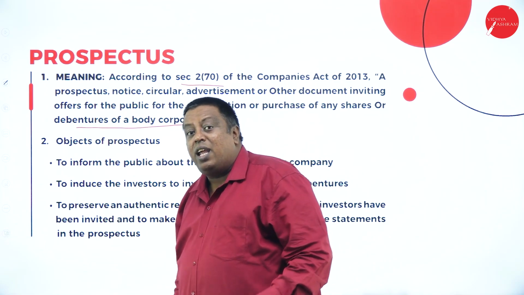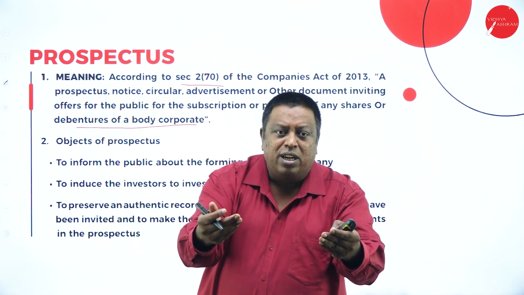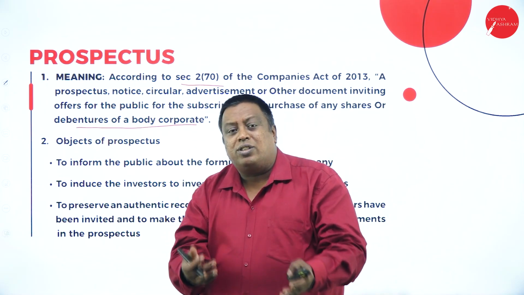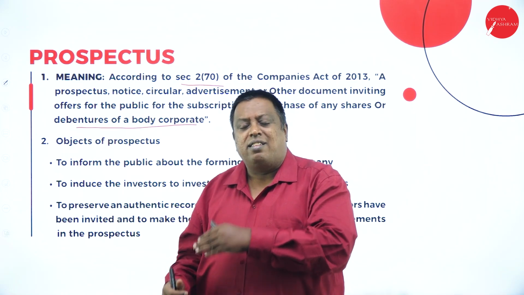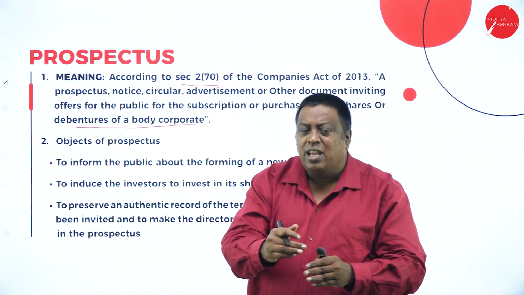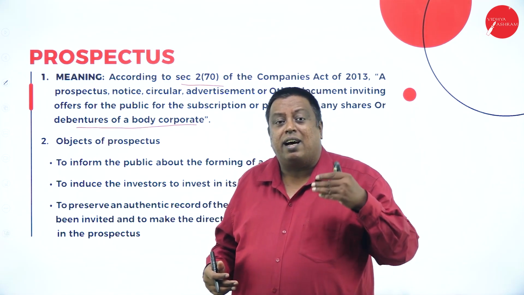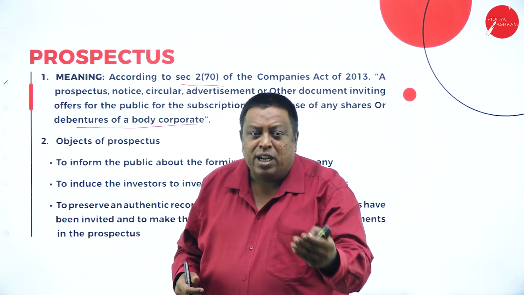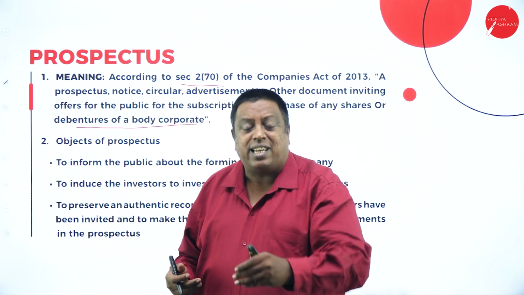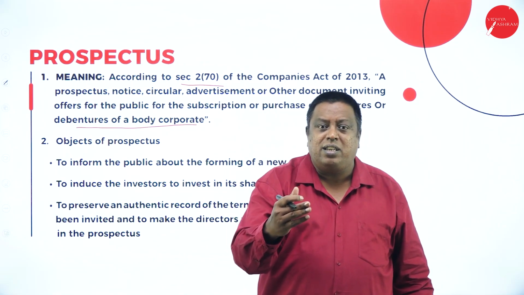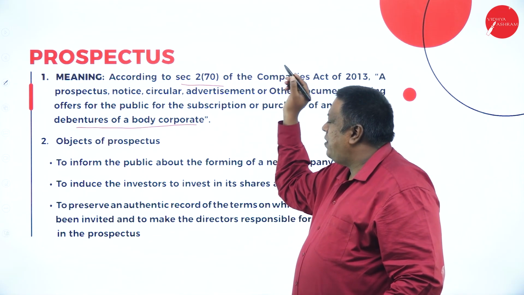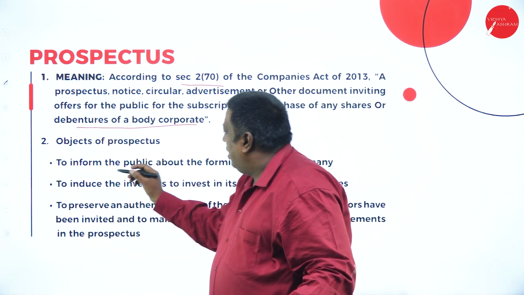If I'm giving an advertisement to the public stating that we are inviting you to subscribe to the shares of the company, that is nothing but a prospectus. Or giving a notice. A notice is communicating about the company. The company is calling the public to invest in the company. If they give a notice to the public for investment, it is nothing but a prospectus according to Section 270 of the Companies Act 2013.